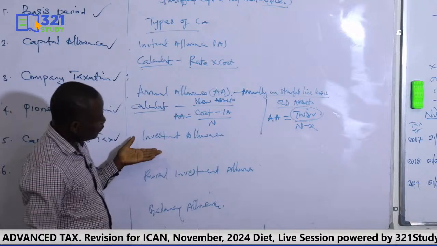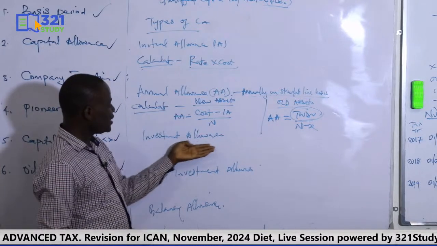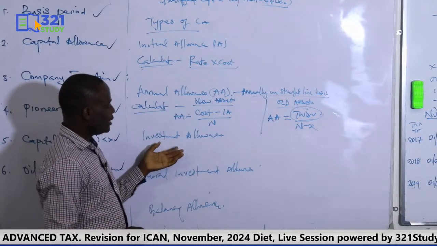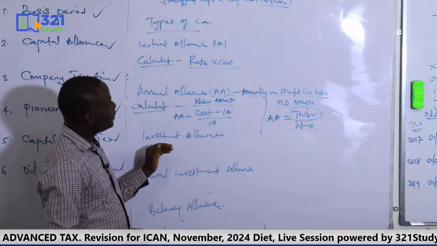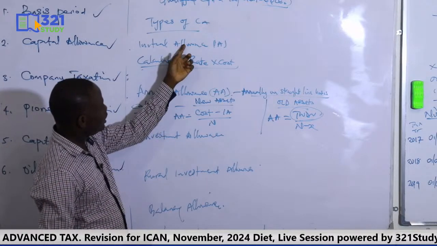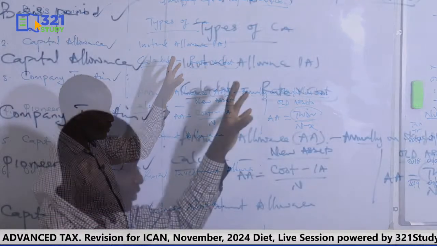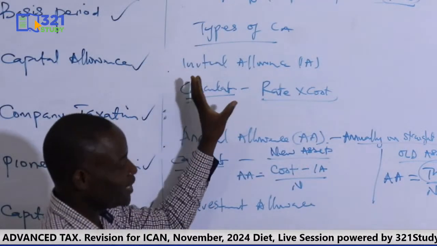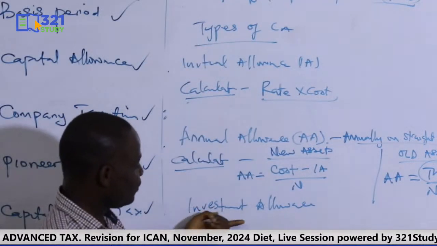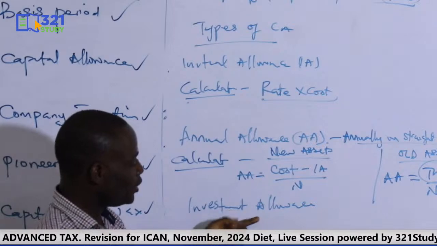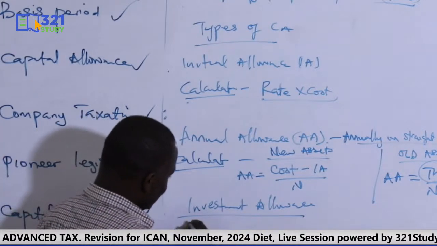Now, we have also investment allowance. This one is also claimable, but the difference between initial allowance and investment allowance is that initial allowance is on all assets. You claim initial allowance on all the qualifying capital expenditure. Why annual investment allowance, rather, you only claim on some assets. You only claim on plants,